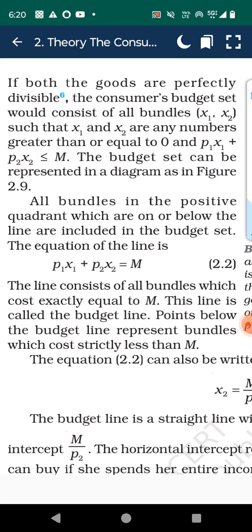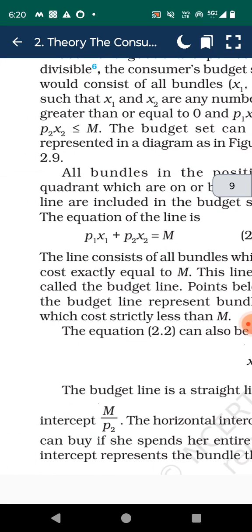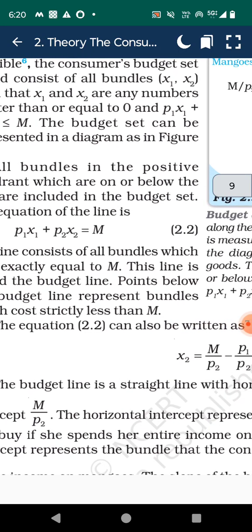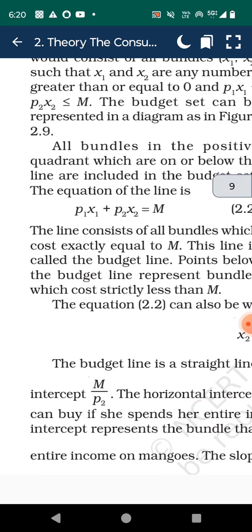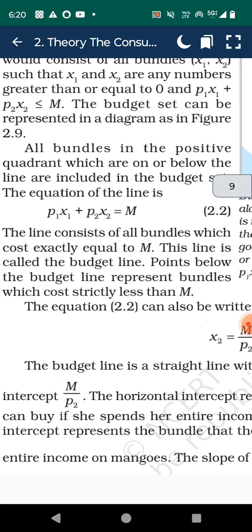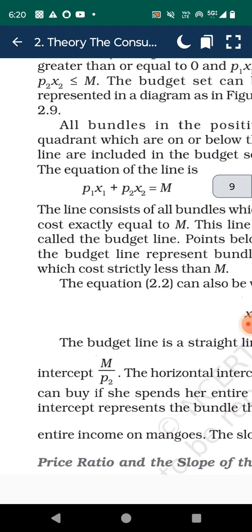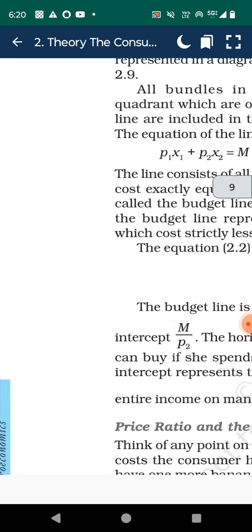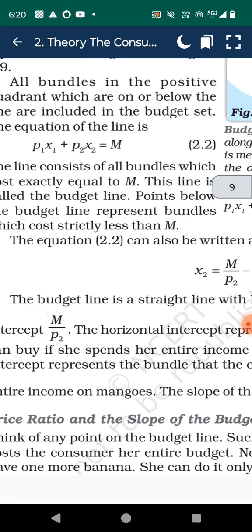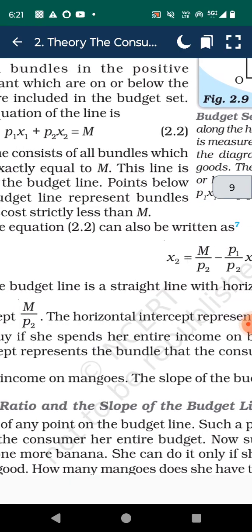If both goods are perfectly divisible, the consumer's budget set would consist of all bundles such that X1 and X2 are any numbers greater than or equal to 0 and P1X1 plus P2X2 is less than or equal to M. The budget set can be represented in the diagram in figure 2.9. All the bundles in the positive quadrant which are on and below the line are included in the budget set.